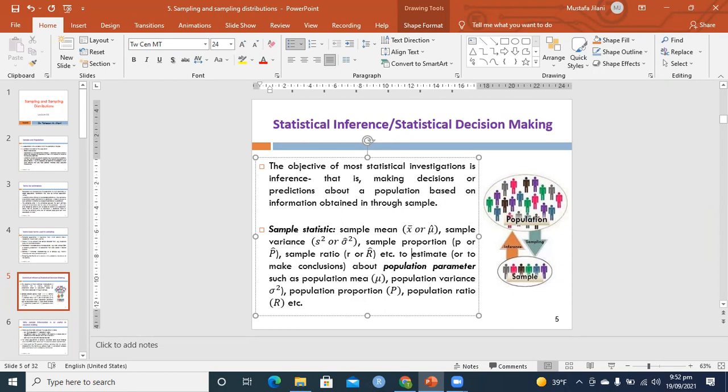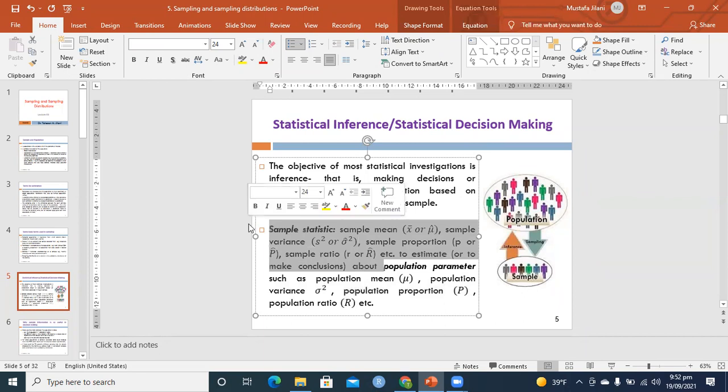So to make a conclusion about a population parameter, for example, we want to estimate the population parameter mu. Mu is the mean. And population variance sigma square, or population proportion. So these are all different types of population characteristics. Population characteristics are called parameters. Sample characteristics are called statistics.